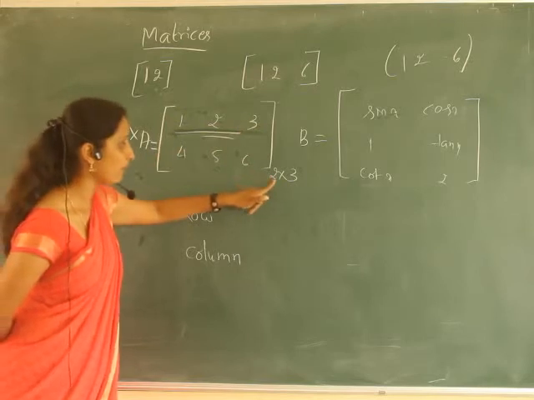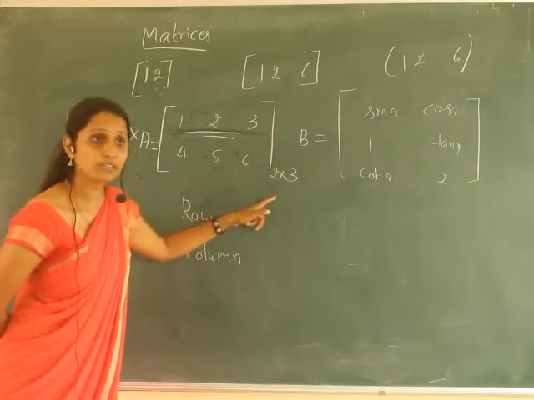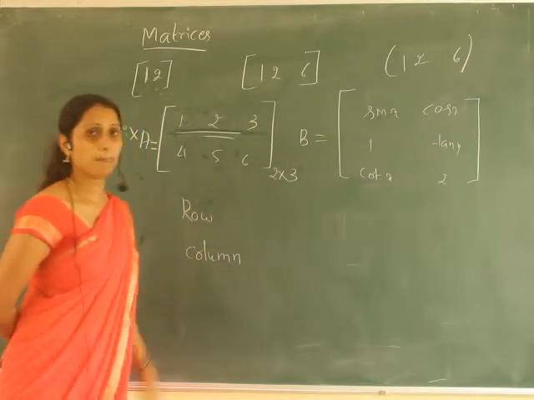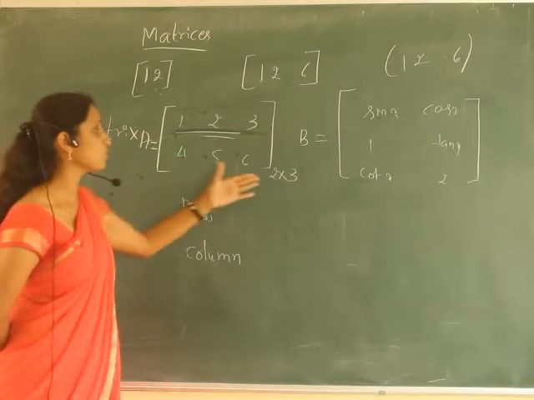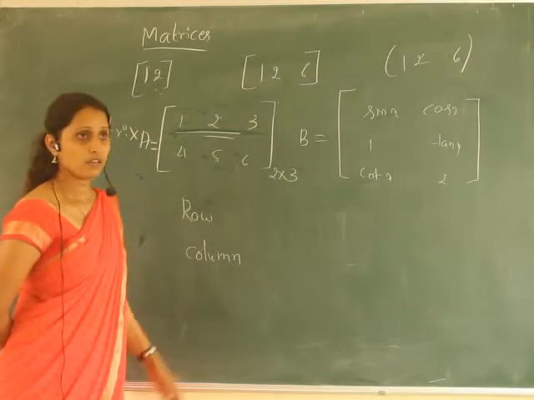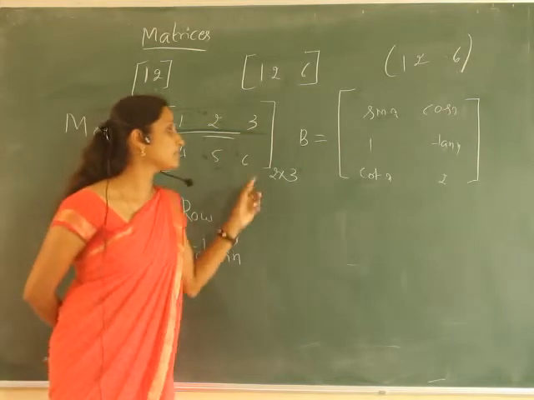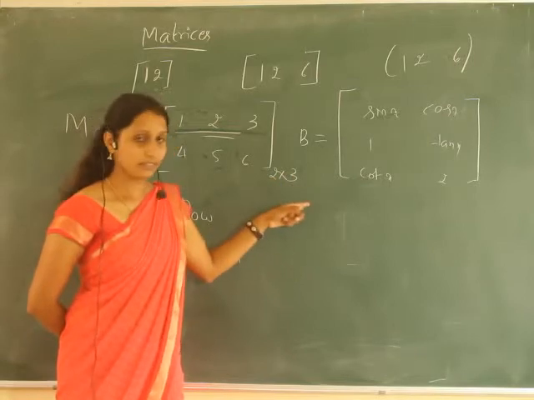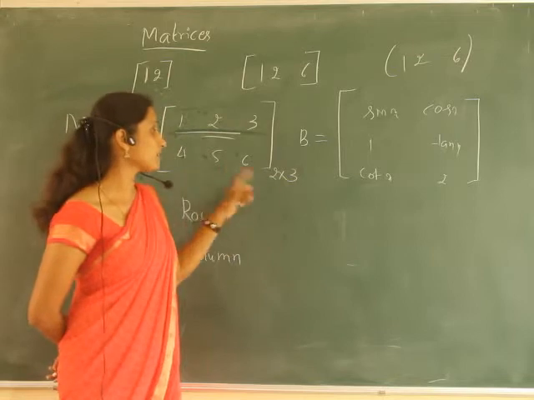Therefore, the order of the matrix, we write it as 2 into 3, but it is not 2 times 3 equal to 6. It is just 2 by 3. We read it as 2 by 3 or 2 cross 3. It is not multiplication. We cannot say the order is 6. The order of this matrix is 2 cross 3.